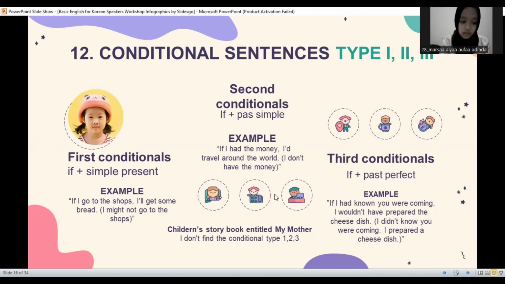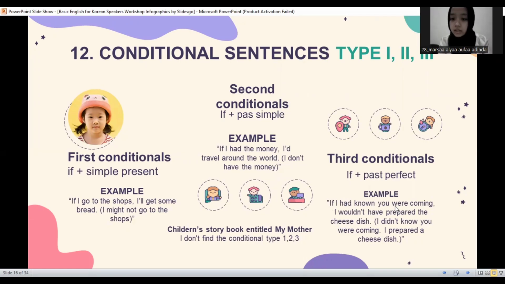Second conditional. Example: if I had the money, I'd travel around the world. I don't have the money. These tenses refer to an imagined present result of an unlikely or impossible present condition, and the formula is if, simple past, would or could or might plus bare infinitive. Third conditional.